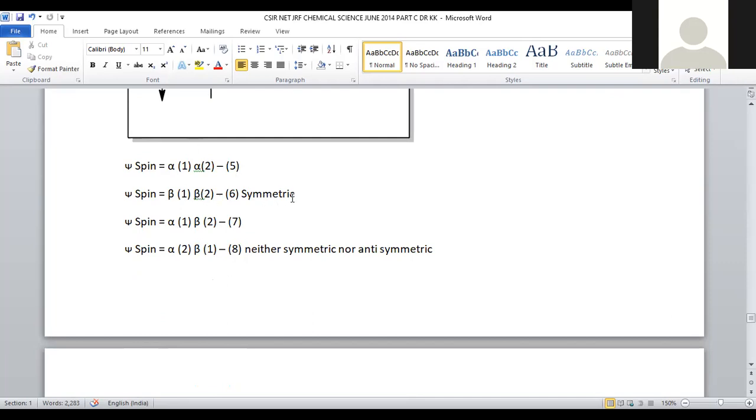Both are said to be symmetric in nature because both electrons have the same spin, same direction. And psi spin alpha 1, beta 2, that means one is up, second is down. And the fourth possibility, alpha 2, beta 1. Up and down. These are said to be neither antisymmetric nor symmetric. Symmetry is not there, antisymmetry is also not there.